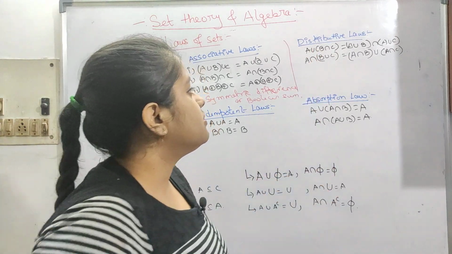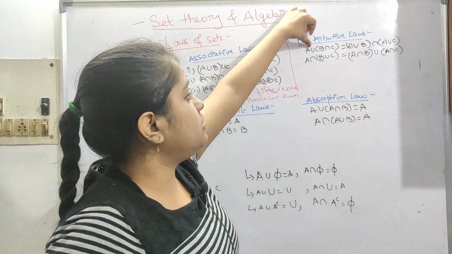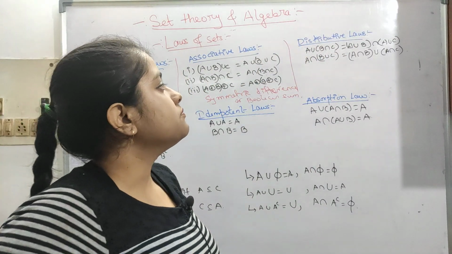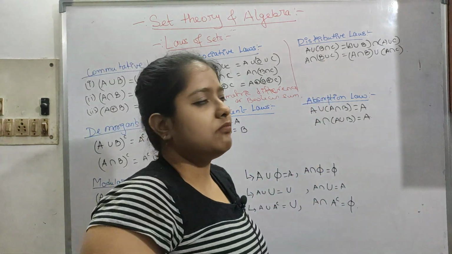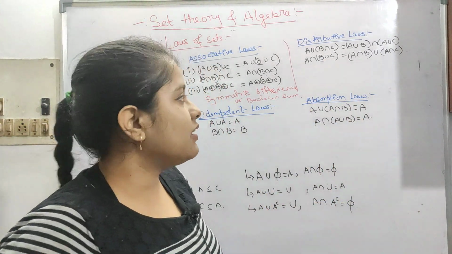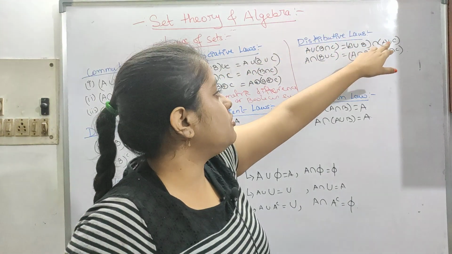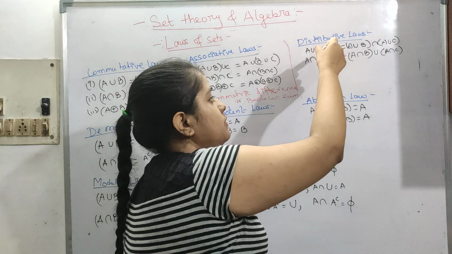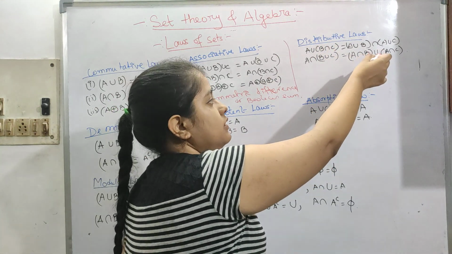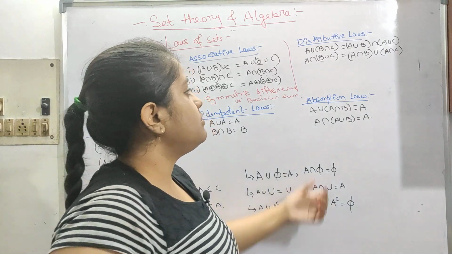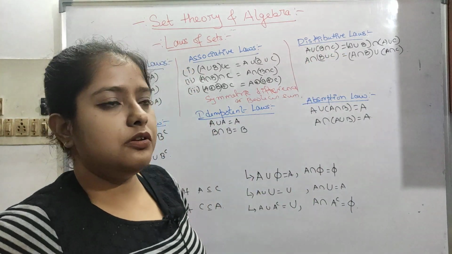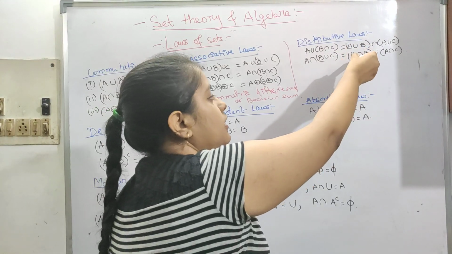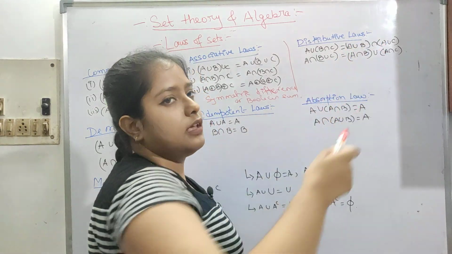Okay. So now distributive laws means here this union is distributed over this intersection. So even if you can easily derive. Okay, it's nothing like that. Here union is distributed over this intersection. So A union of B intersection C can be written as A union B intersection A union C. Similarly, this intersection can be distributed over union. So A intersection B union C can be written like A intersection B union A intersection C.